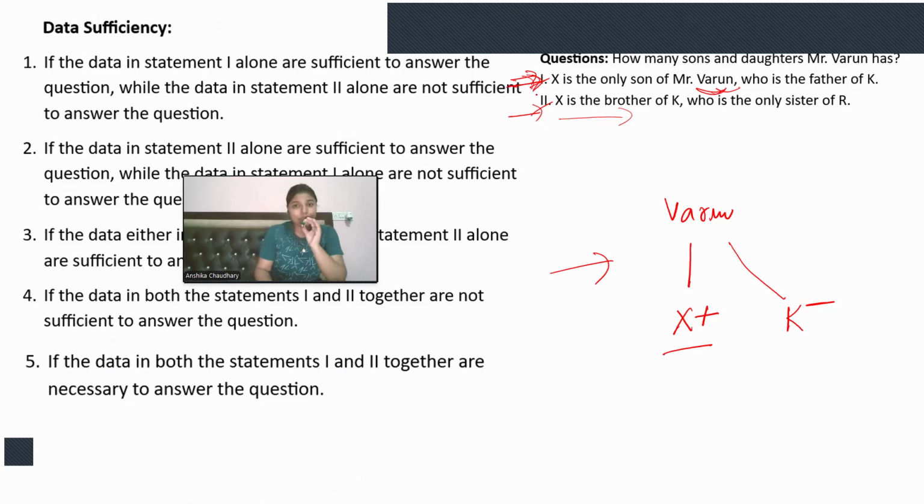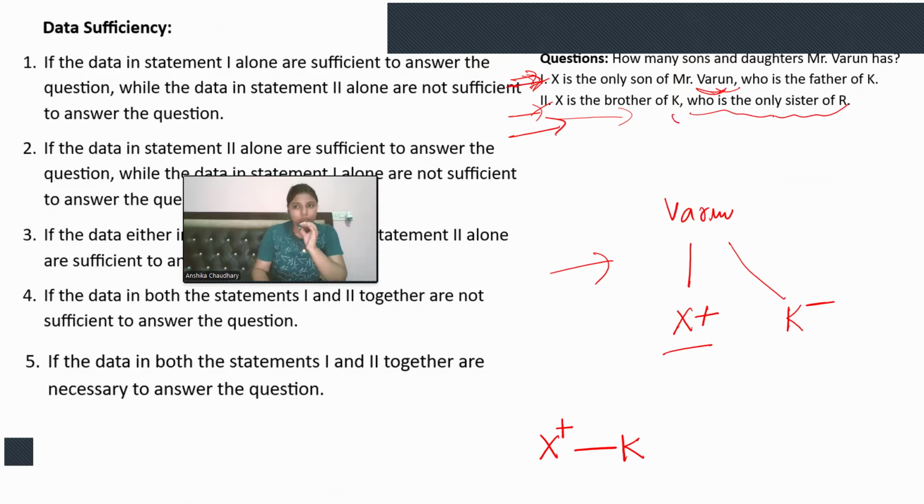Now, this time I will forget about statement 1 and just take statement 2. X is the brother of K. I don't know the gender of X or K. Just a minute. If X is a brother, he must be male, but I don't know the gender of K as of now. Who is the only sister of R?